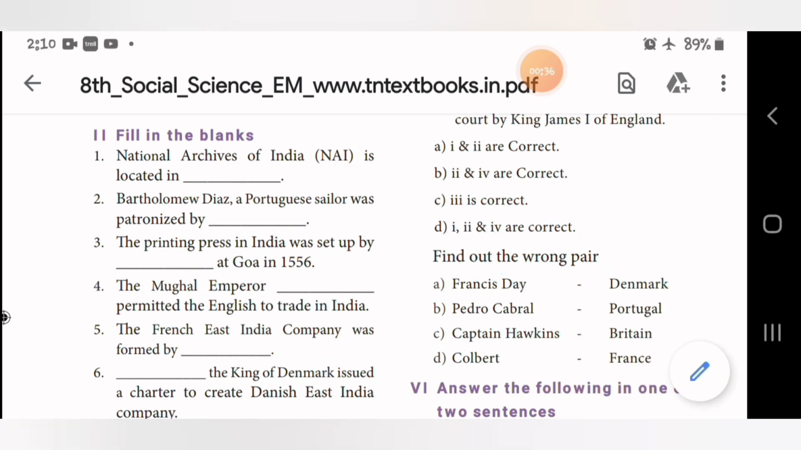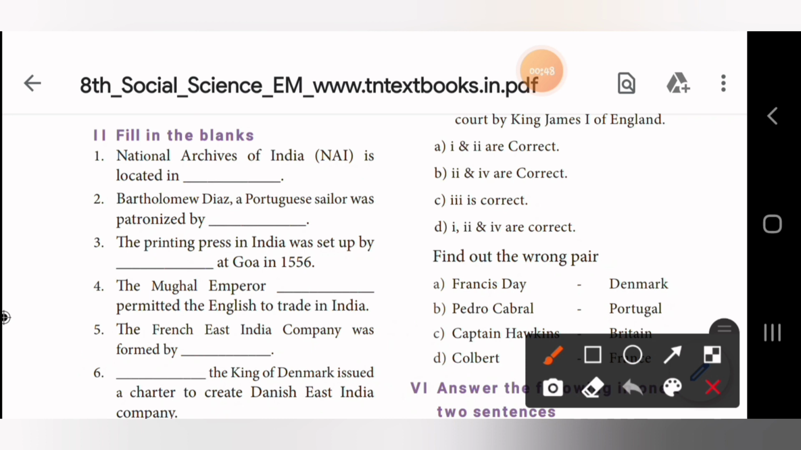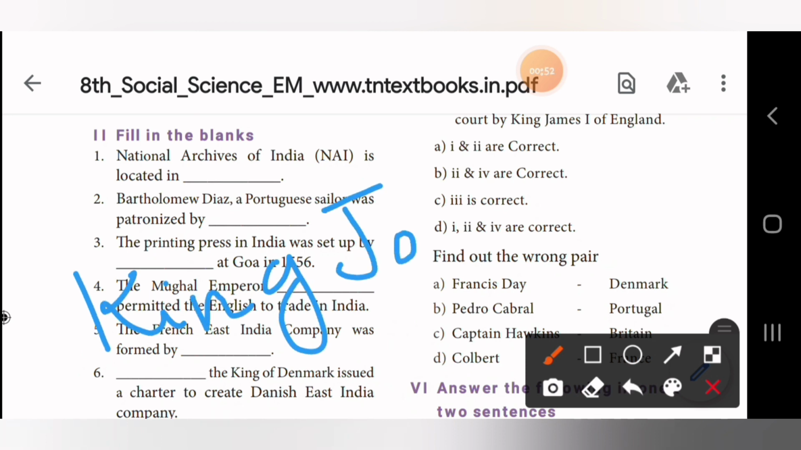Second one, Bartholomew Dias, a Portuguese sailor, was patronized by King John II. So Bartholomew Dias, a Portuguese sailor, was patronized by King John II. This is the second answer.